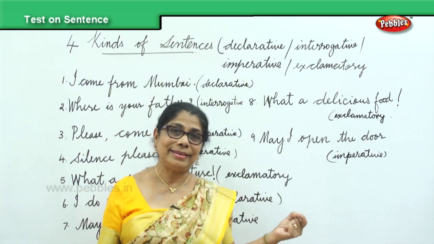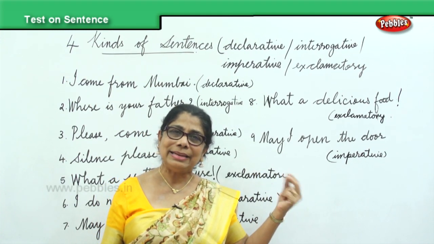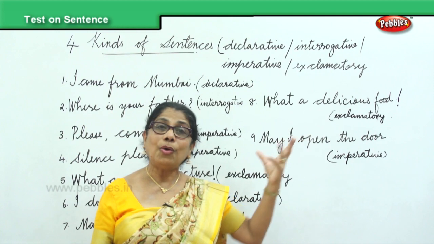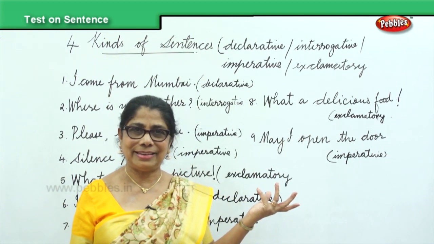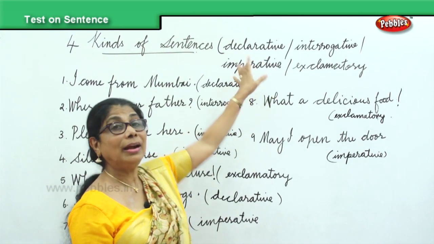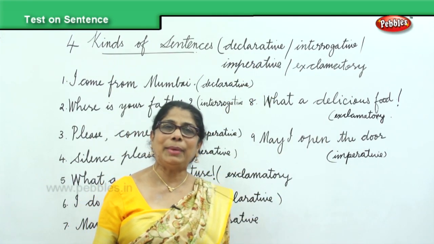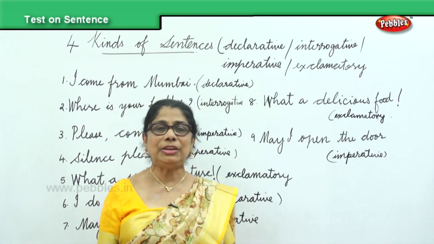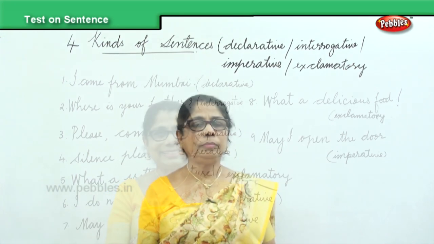looking at the end. Once you delete the interrogative and exclamatory, all you need to find out is whether it is affirmative, declaring something, or the other one will be imperative. It's very easy, but you need to have a lot of practice.